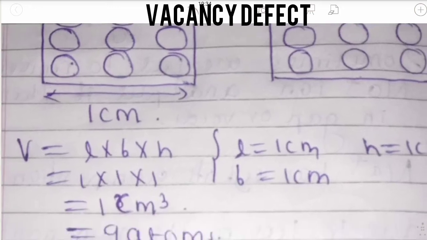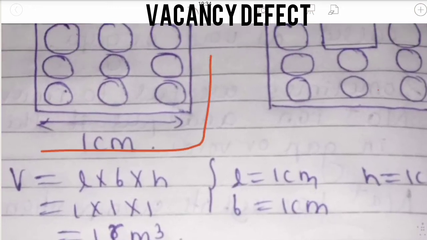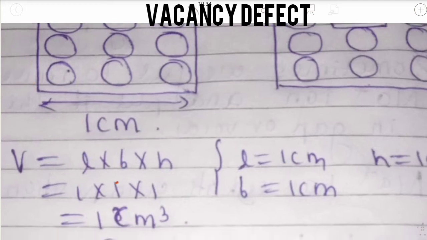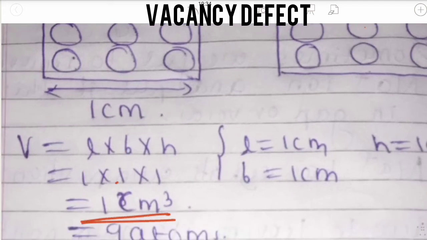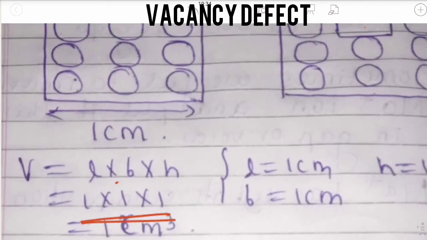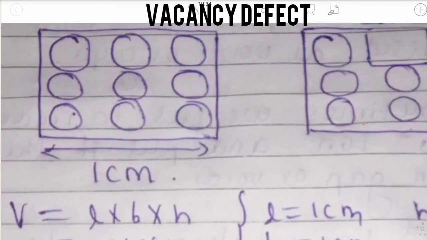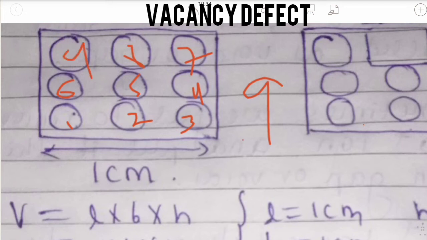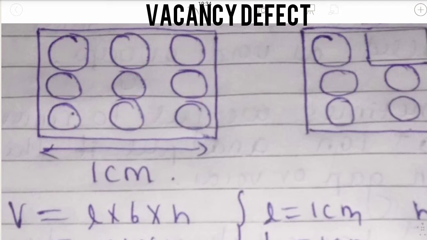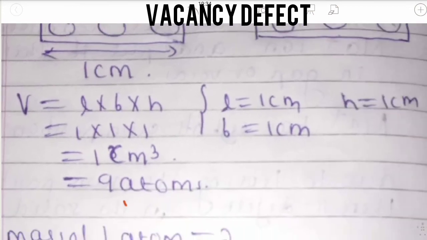First, the length is 1 centimeter, the breadth is 1 centimeter, and the height is 1 centimeter for this solid. So the volume is 1 centimeter cube. How many atoms are present in this solid? There are 9 atoms: 1 2 3 4 5 6 7 8 9. So the number of atoms is 9.